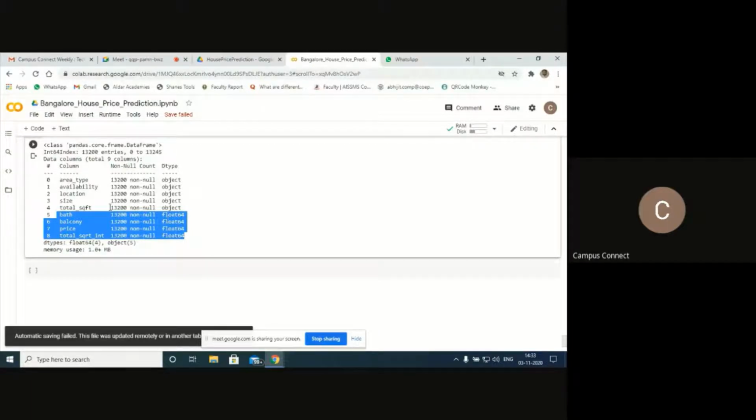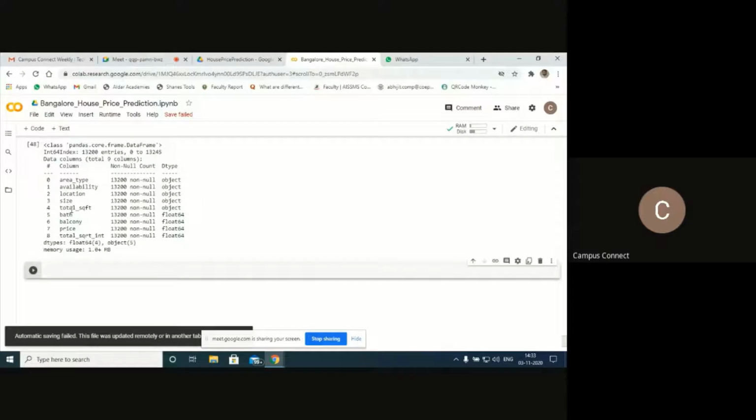Already we have worked on this data. I'll try to keep this one, and later I'll try to drop this entire column. Now let's work on the size data. Let me write here: next, let's work on the size data now. Next, working on the size feature.